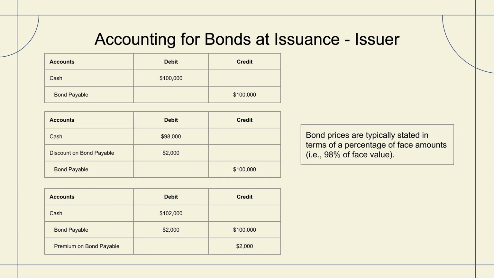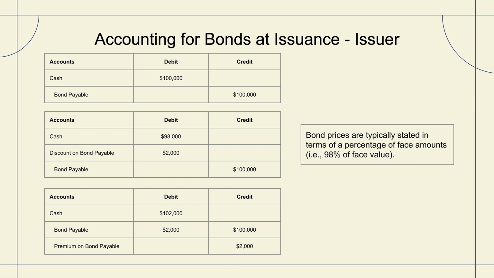Now that we have a grounded understanding of the determinants of the price of the bond, we look to account for bonds at issuance from the perspective of the issuer. We have 3 examples in the slide. The first example is selling at par value or face value, where the stated interest rate and the market rate are in alignment when the bond goes to market. In this instance, the issuer gets everything that they've asked for. They've asked for $100,000, and they've received $100,000. To account for this, we debit cash for $100,000 and credit bond payable for the liability at $100,000.